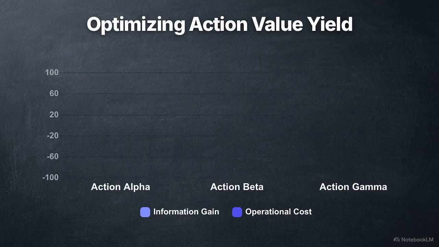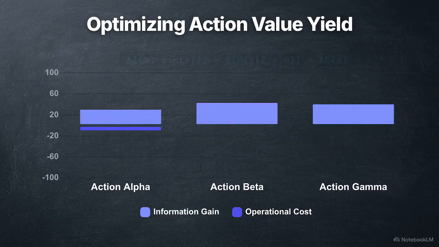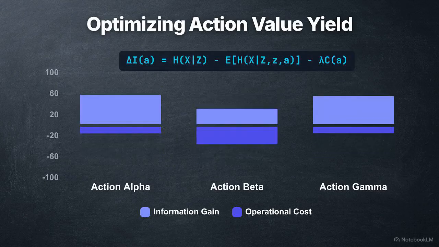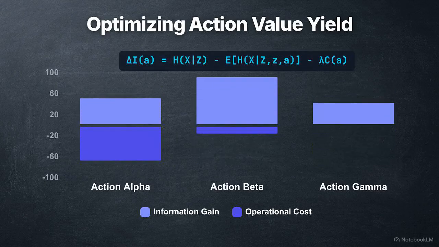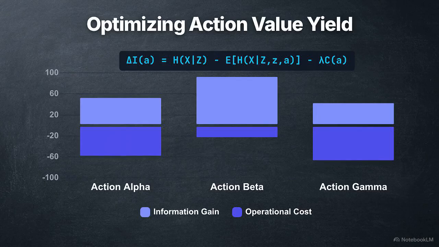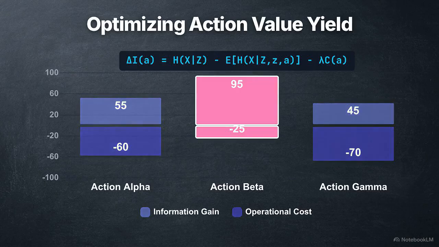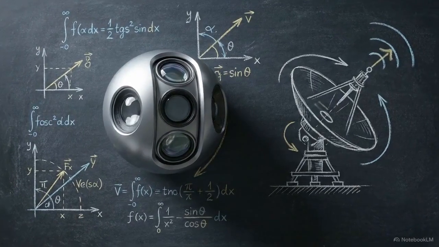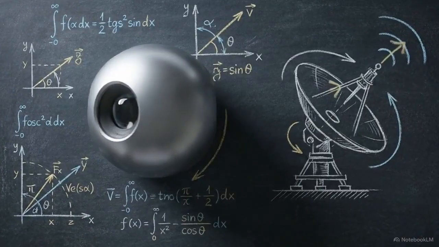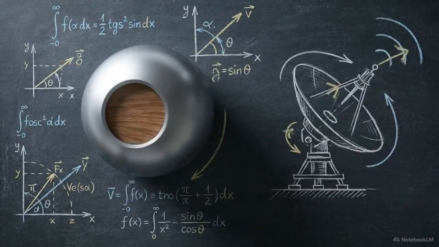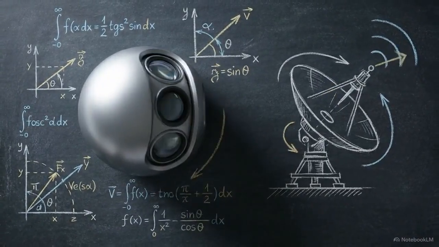To acquire that missing evidence, the system calculates expected information gain. This formula strictly weighs the value of a potential action against its operational cost or risk. Based on this calculation, the system physically retasks its sensors in real time to capture the specific data that will maximize ambiguity reduction.